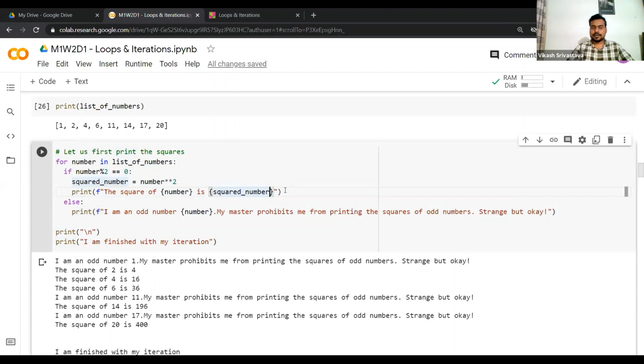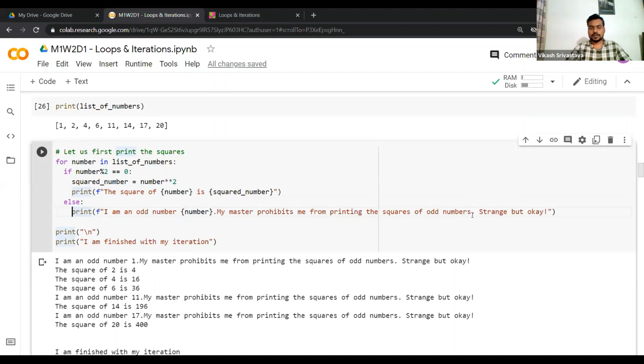But what about the else part? Of course you can choose not to write the else part, but if you want to handle or print anything in the else part, you can do that. You remember from the last class that in the else part you don't even need to provide any boolean. Whatever is not within the scope of the if statement, or any condition which is violated here, will go to the else block. So in the else block we don't need to specify any condition. You just write else colon, and then you can print whatever you want. Here I have printed something like: I am an odd number, my master prohibits me from printing the squares of odd numbers.